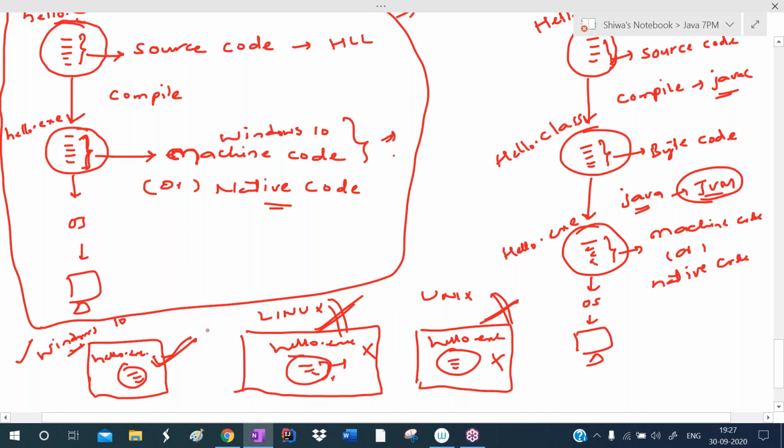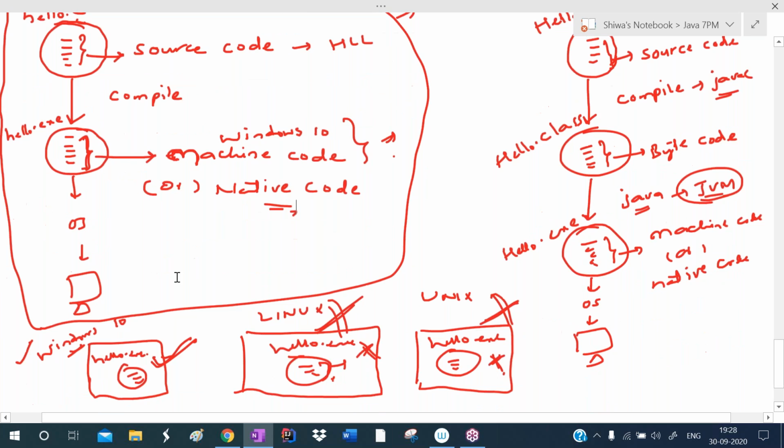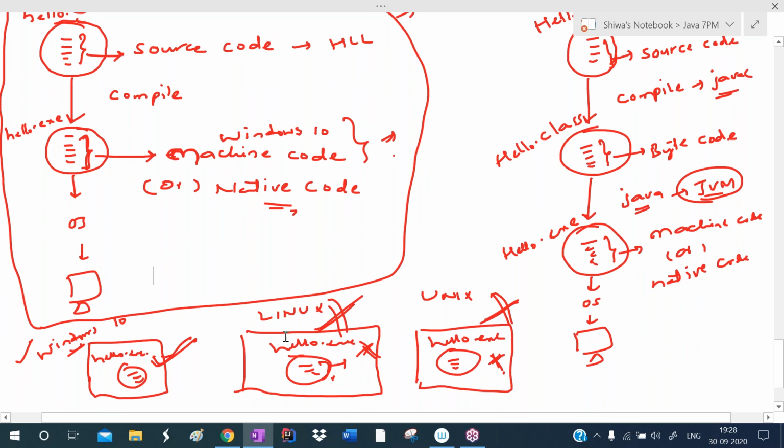If the same operating system is there, you can run that exe file. If a different operating system is there, you cannot run it, because the exe file contains machine code, which is the operating system's language. That's why we call C language platform dependent. It depends on the operating system. After compilation, it generates an exe file that contains machine code according to the operating system installed in that system.